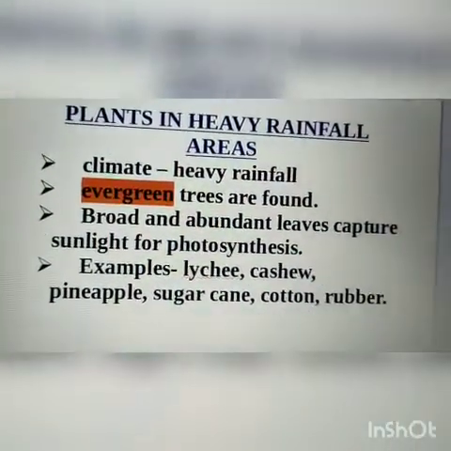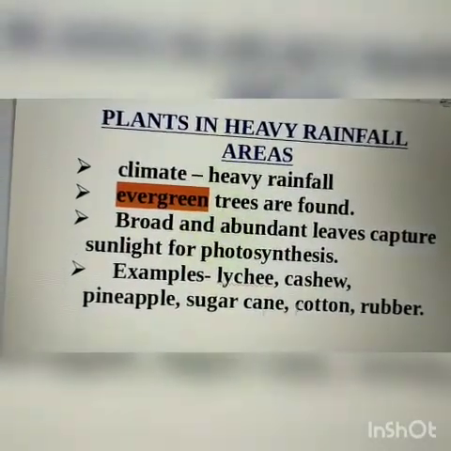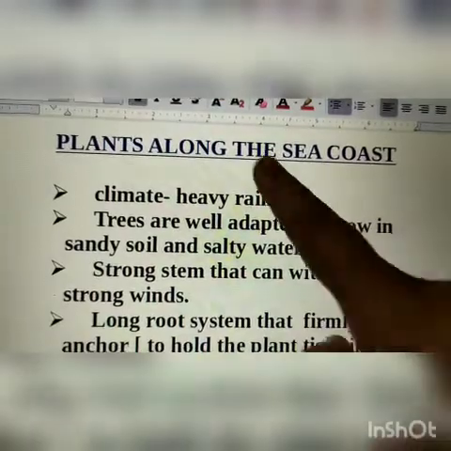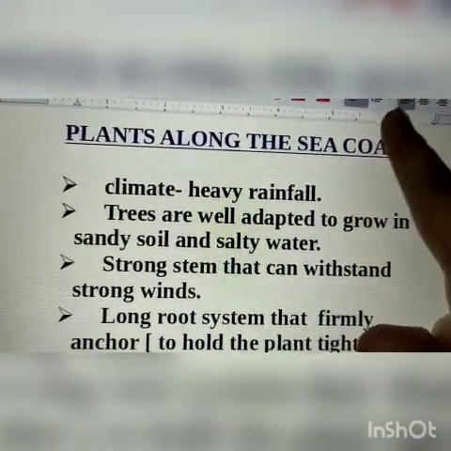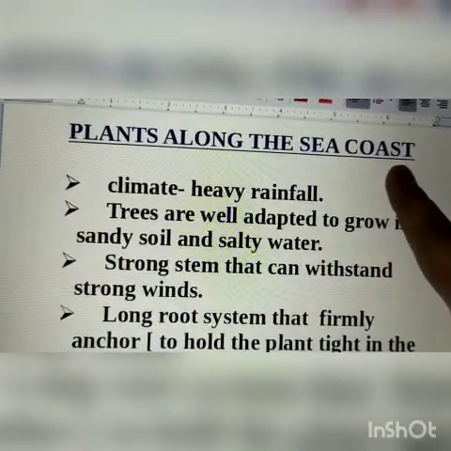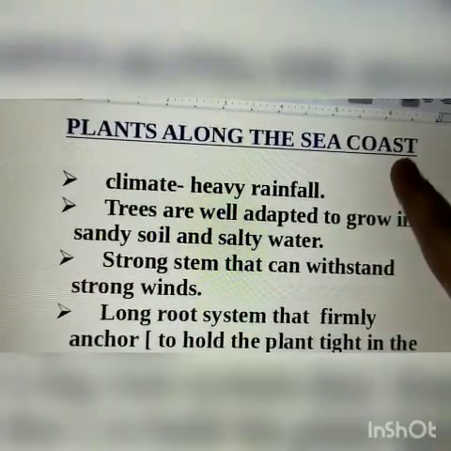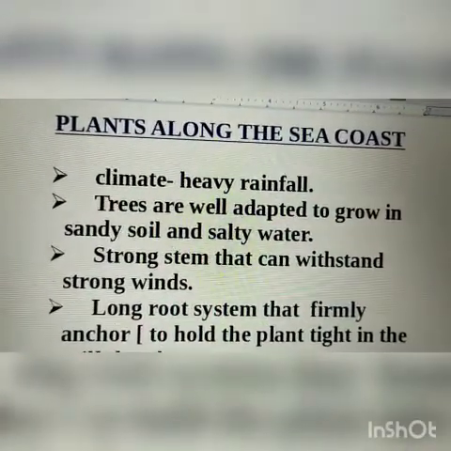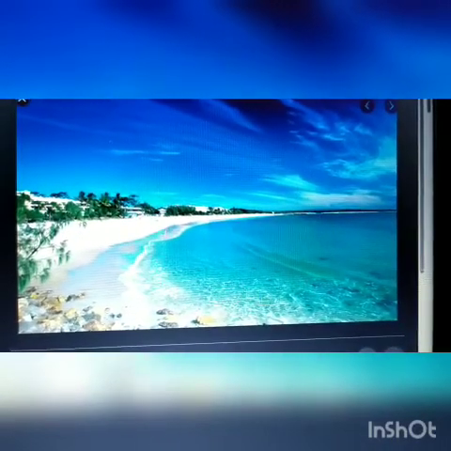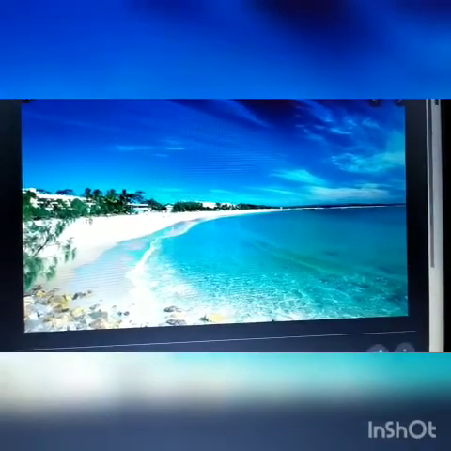Okay, now next is plants along the sea coast. Now what is sea coast? First, it is important for you to know about the sea coast. Now, look at this image carefully, okay?